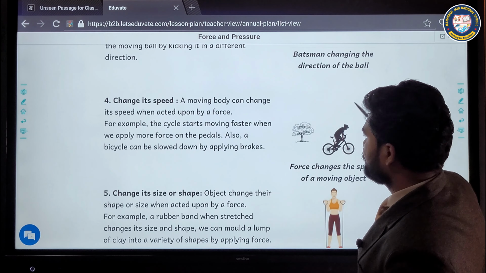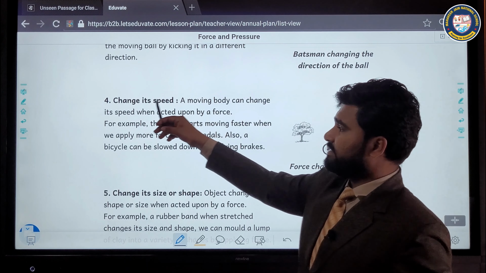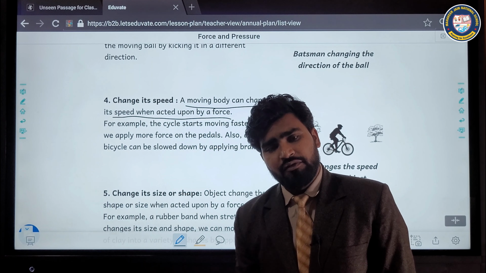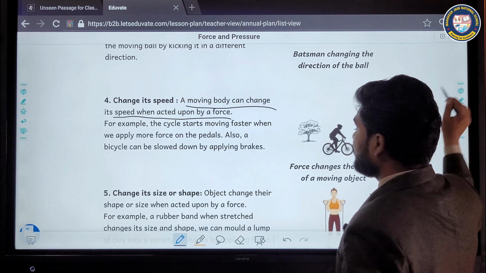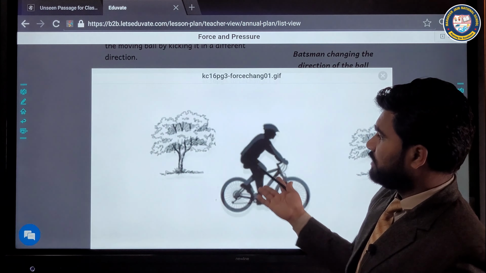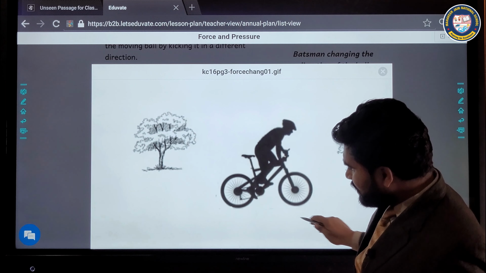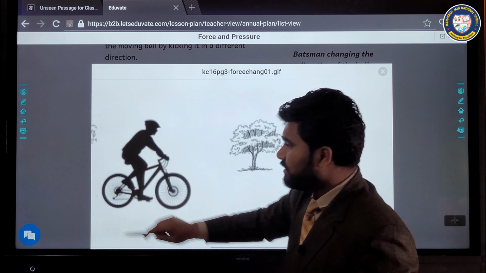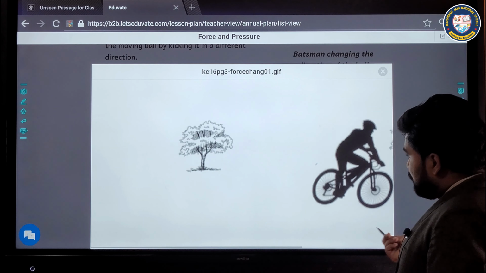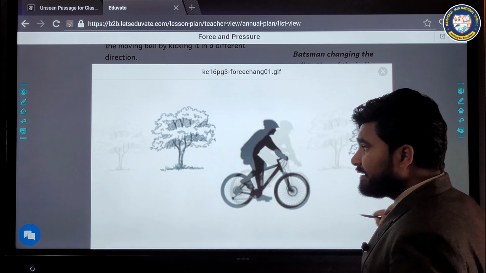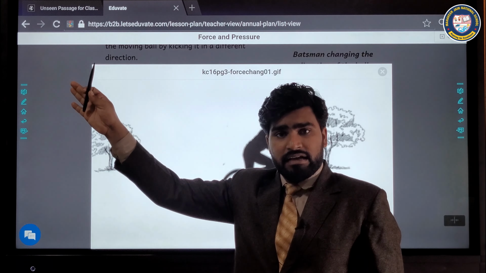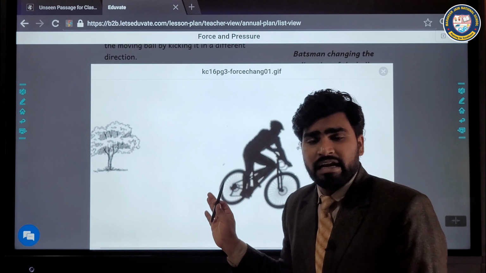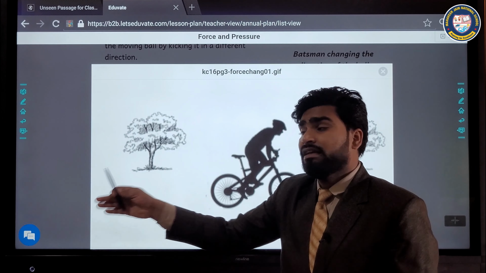Next, change in speed. A moving object can change its speed when acted upon by a force. We can increase the speed of a cycle, we can decrease the speed of a cycle by applying force. If we increase the speed, then the cycle will move further. When we decrease the speed, the cycle will move backward. Like if the speed is getting down, then the object will move backward. Its speed comparatively to others will be slow.